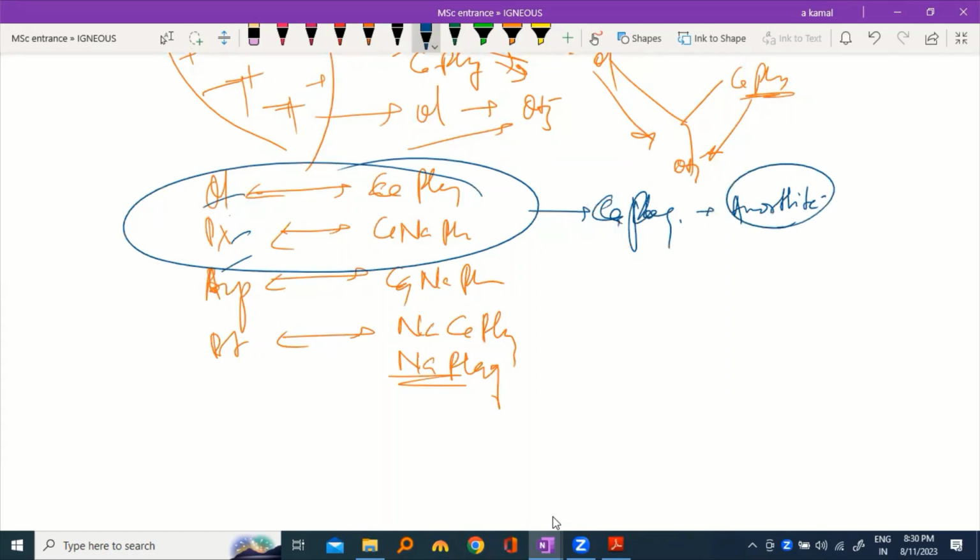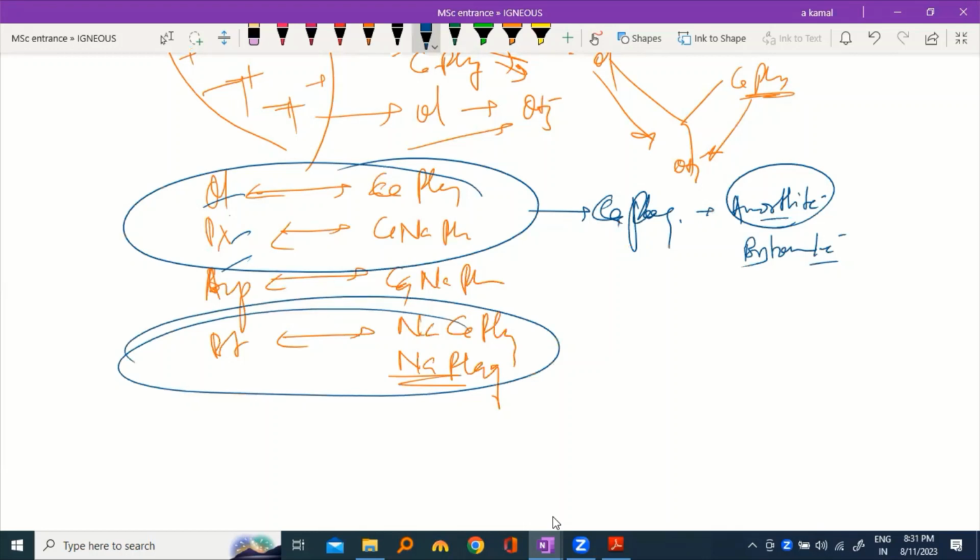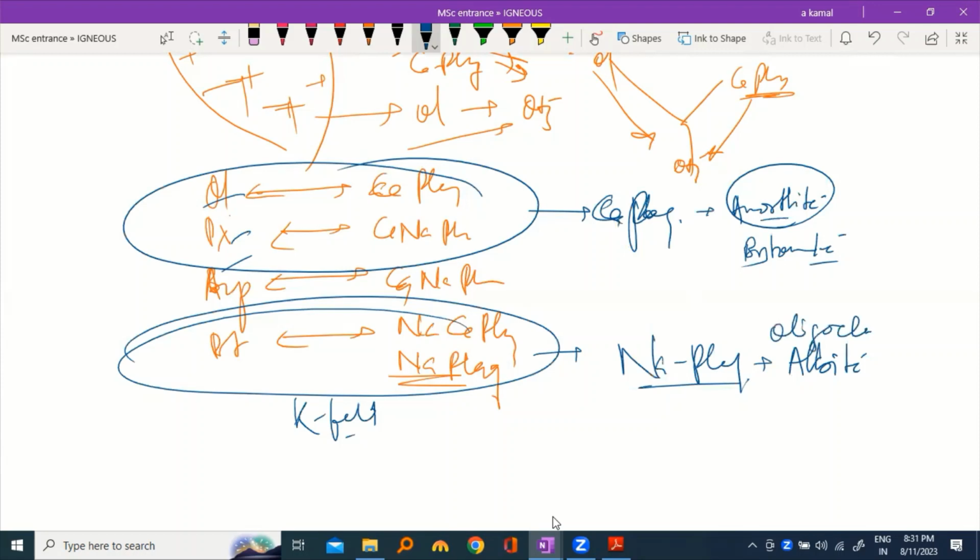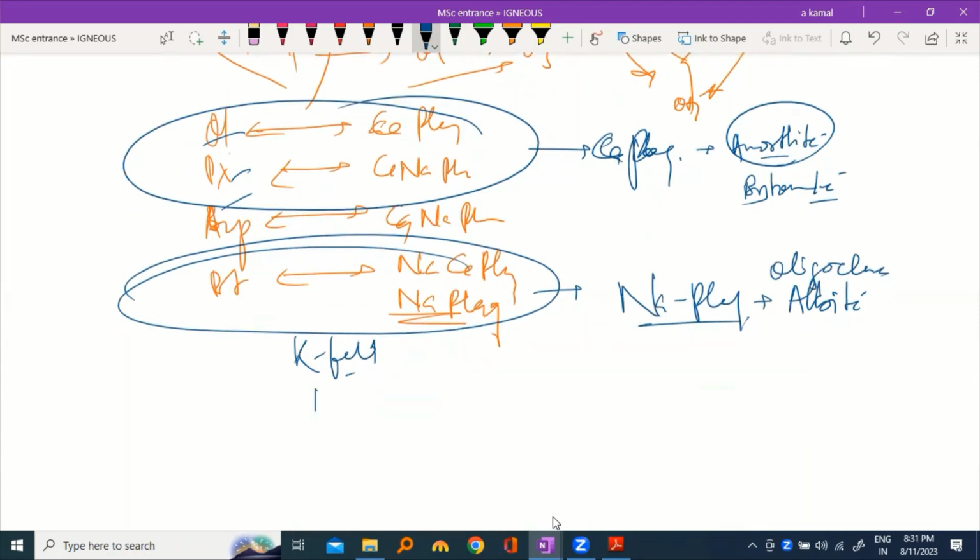And what is a little less calcic than anorthite? Bytownite, no? And here along with the biotite and some amphibole, and also with the K feldspar, you will get sodium plagioclase. This is called albite. Or you can get more calcic, then oligoclase. And then finally you will get muscovite as well as quartz.